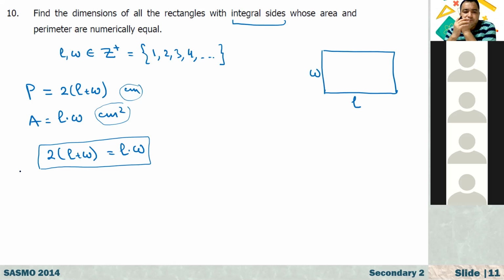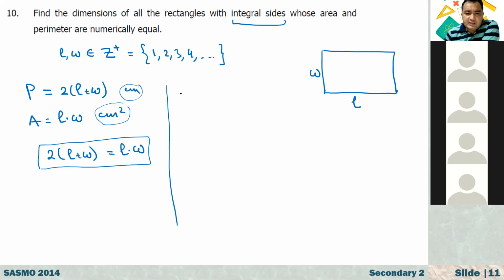Take W to the other side and expand that bracket. It becomes 2L plus 2W divided by W, then it becomes 2L divided by W plus 2, equal to L. So take L, you're right, very good.